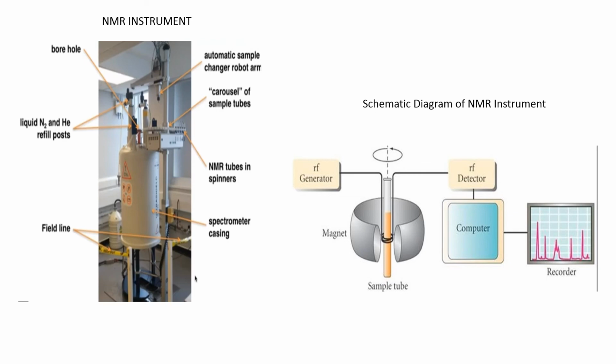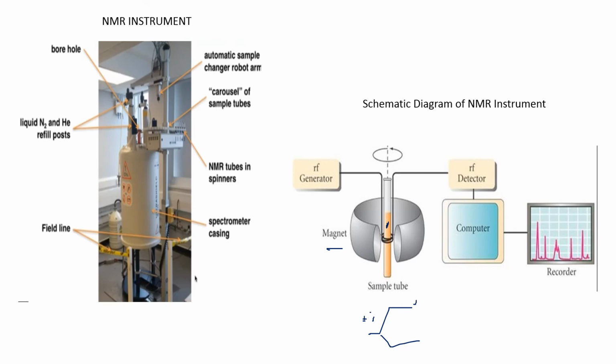This is the NMR spectrometer, NMR instrument. We have many parts here. So generally this is a schematic diagram. This is a sample where we have taken the nuclei and this is the magnet. When you keep the nucleus in the magnetic field, what happens? Because of the Zeeman effect, we will get spin states. For example, the sample consists of I equal to half. Then 2I plus 1 is equal to 2, so we have two spin states. When you apply a magnetic field, the spin states will split.